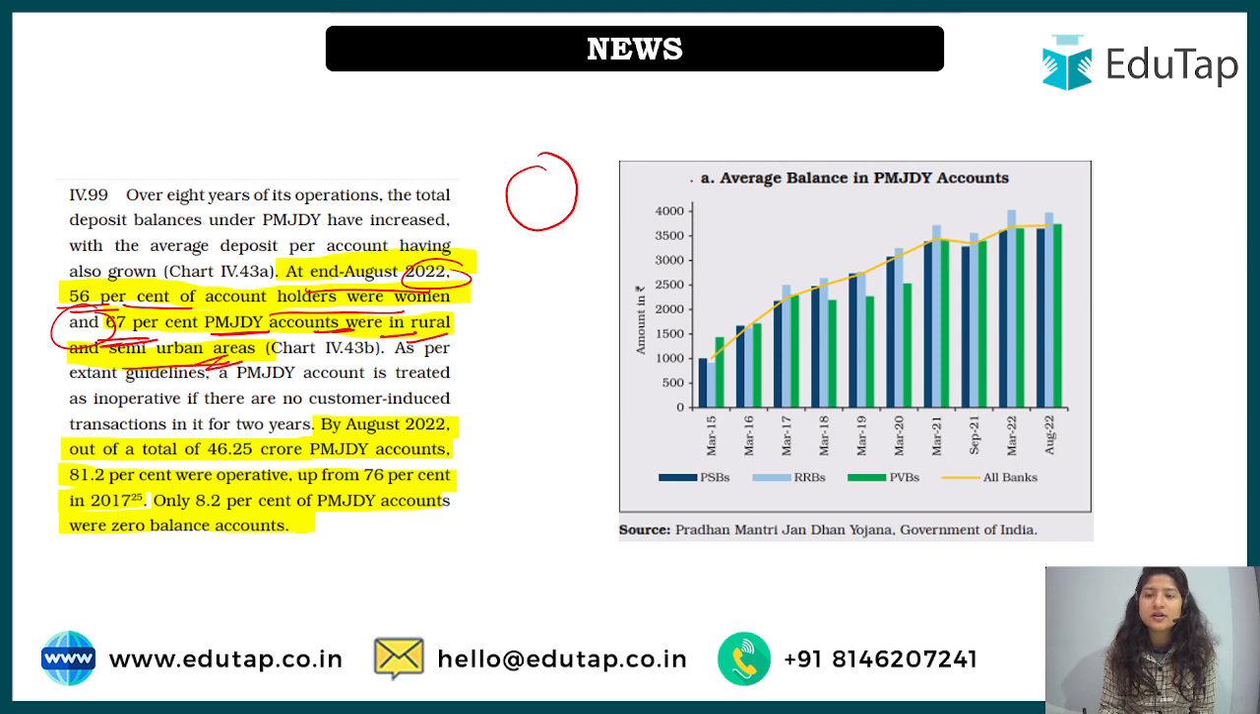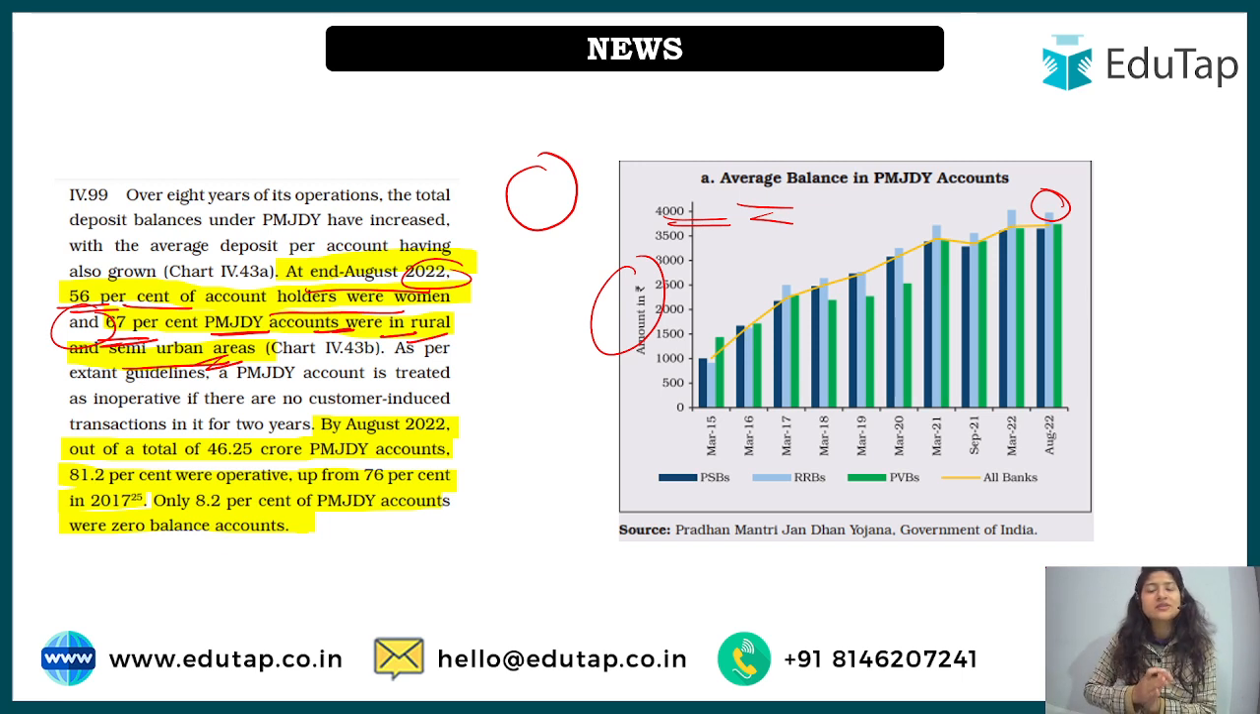And one more thing that was observed. Although the aim of this scheme was to have zero balance accounts, so that people don't have any burden, it was noticed that once these accounts have been opened, an average of somewhere around 4,000 rupees is always kept in the bank. So it means that because of this financial inclusion, the people who were deprived of bank accounts have been benefited, right?